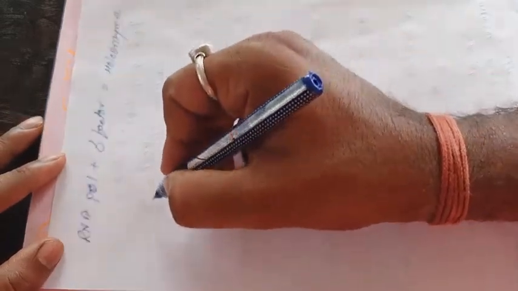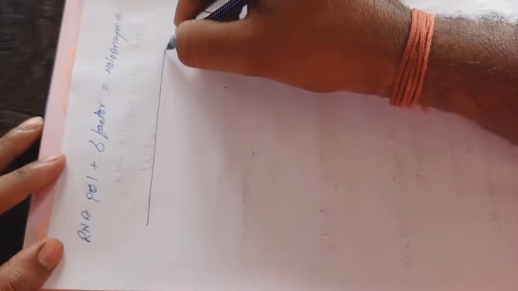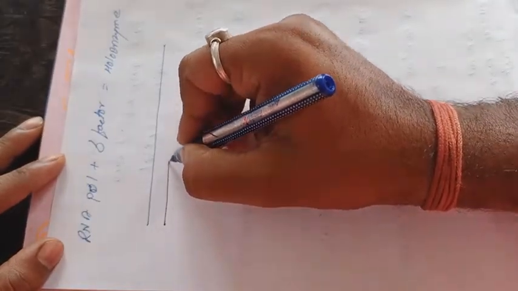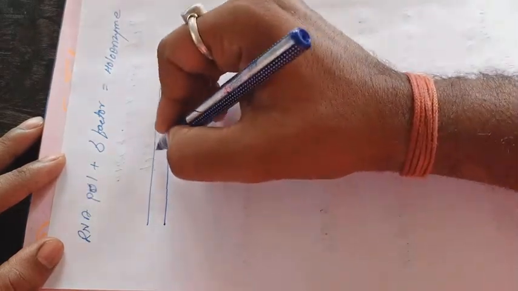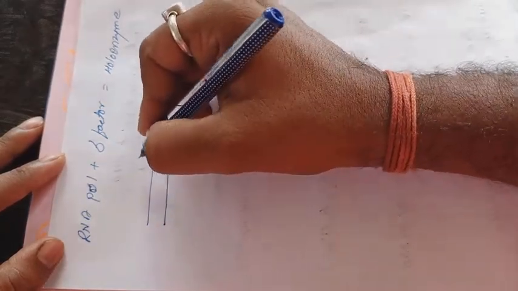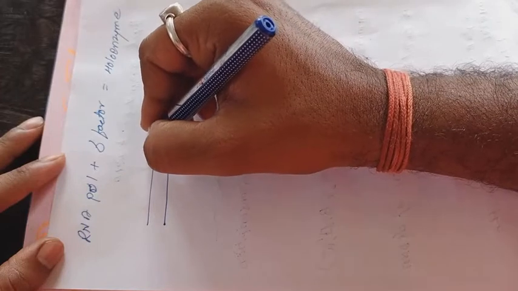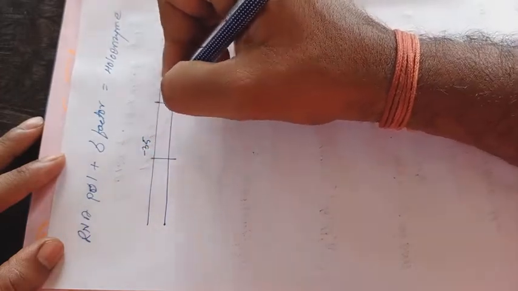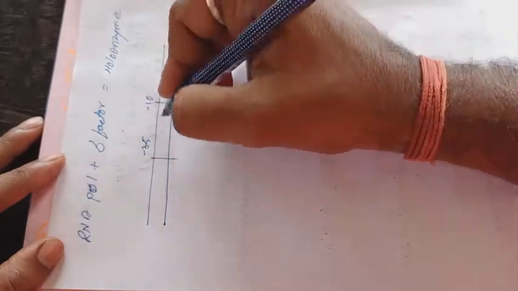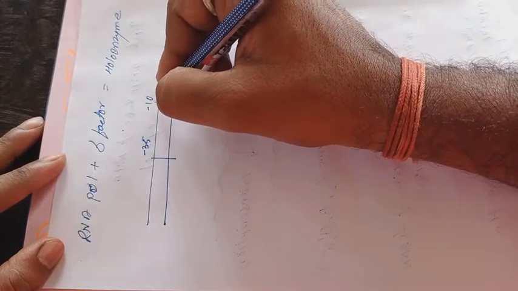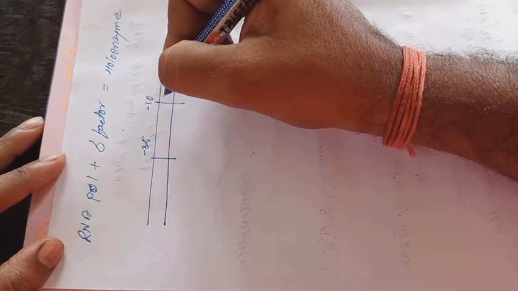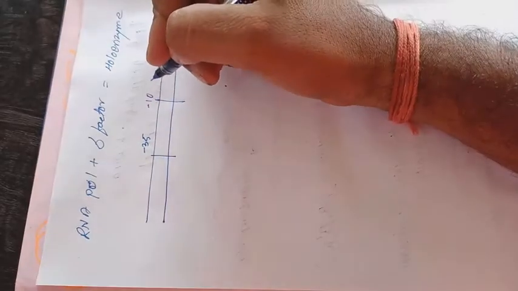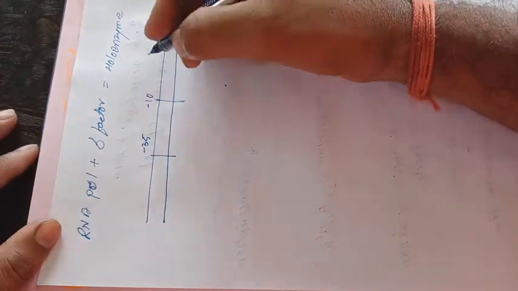to the specific region of the DNA fragment at the -10 to -35 region. That is the -10 to -35 region.